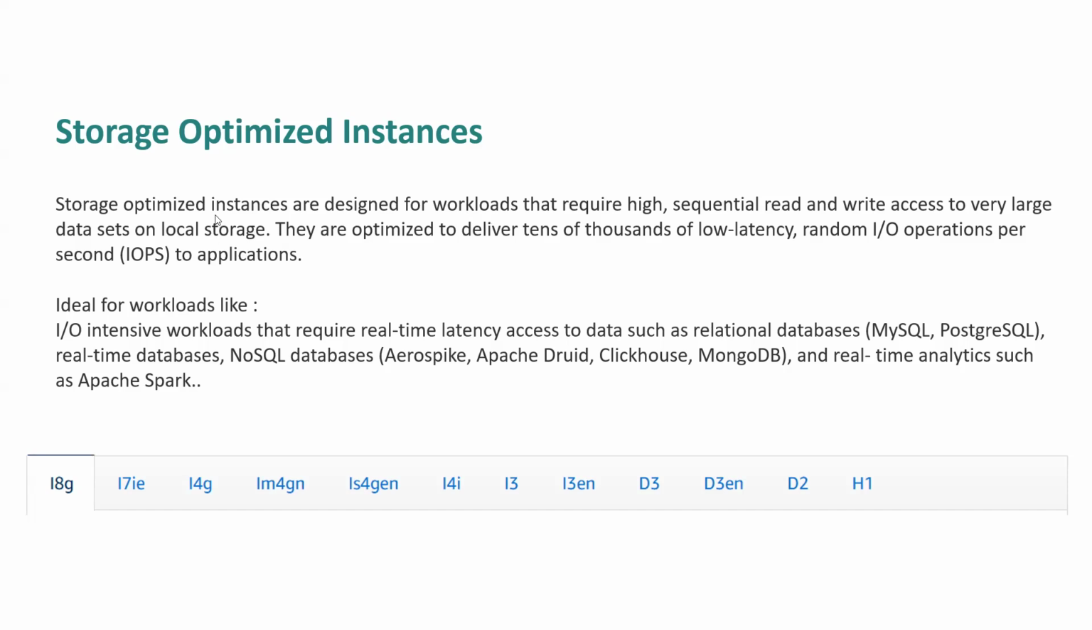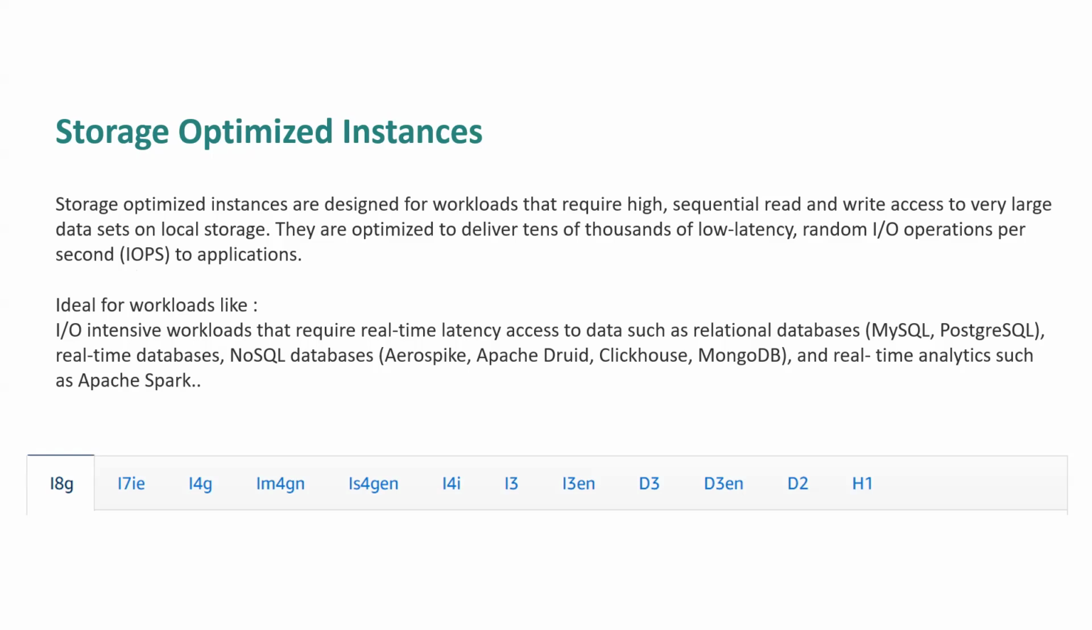Storage optimized instances are designed for workloads that require high sequential read and write to very large data sets on local storage. Again, this is where storage is the primary factor, where a high volume of data needs to be processed in sequential order. A very huge volume of read/write transactions are happening on the data set, and that needs to be stored on the local storage itself. So where IOPS, input output operations, is the priority, how many input outputs are going on per second, that is the primary factor.